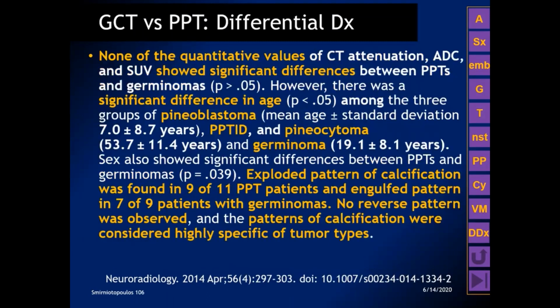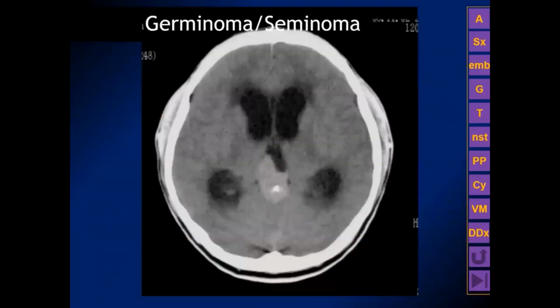The exploded pattern of calcification was seen in this series in 9 of 11 pineal parenchymal tumors, and the engulfed pattern was seen in 7 of 9 patients with germinomas, and none of the examples showed the reverse pattern. Let's look at some additional examples of pineal region germinomas.